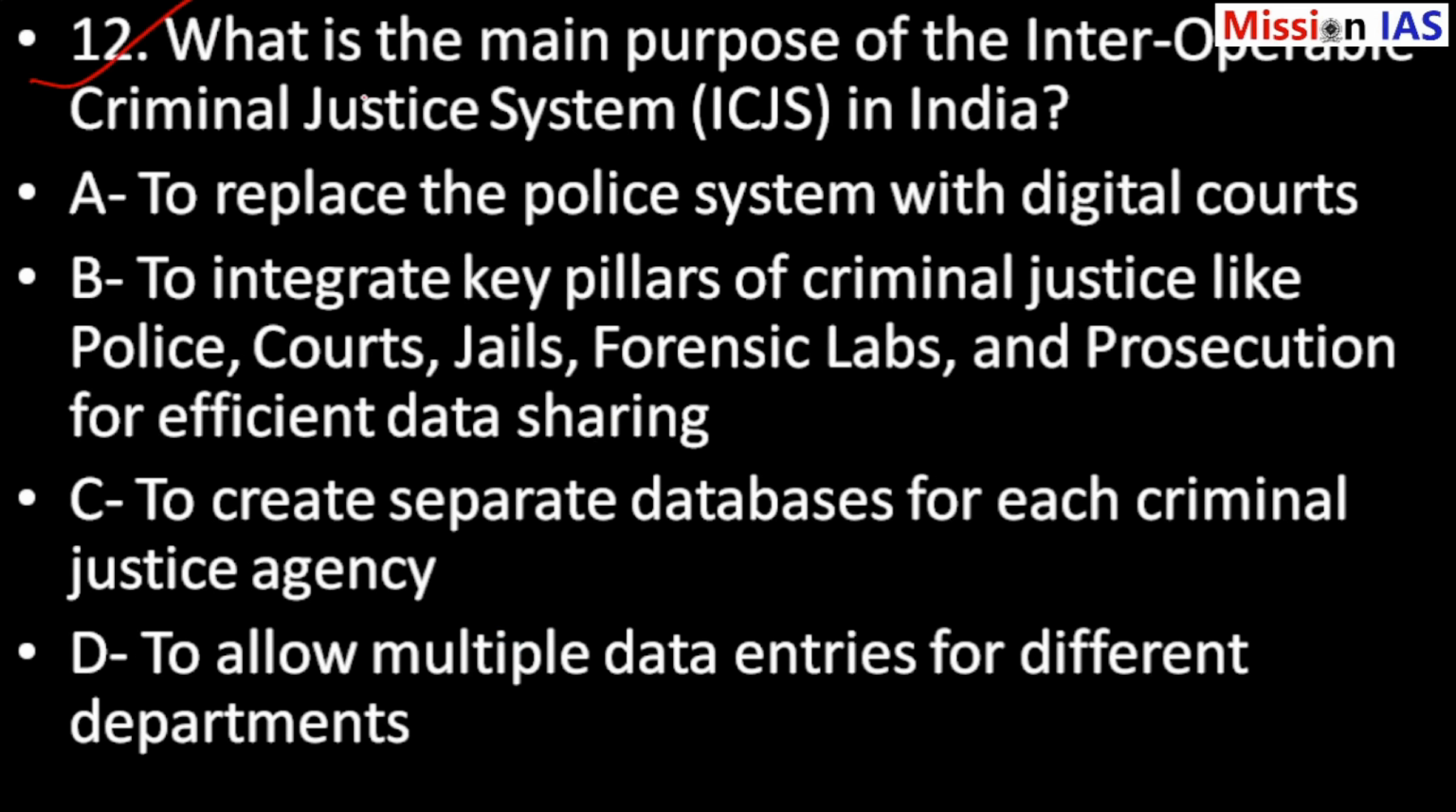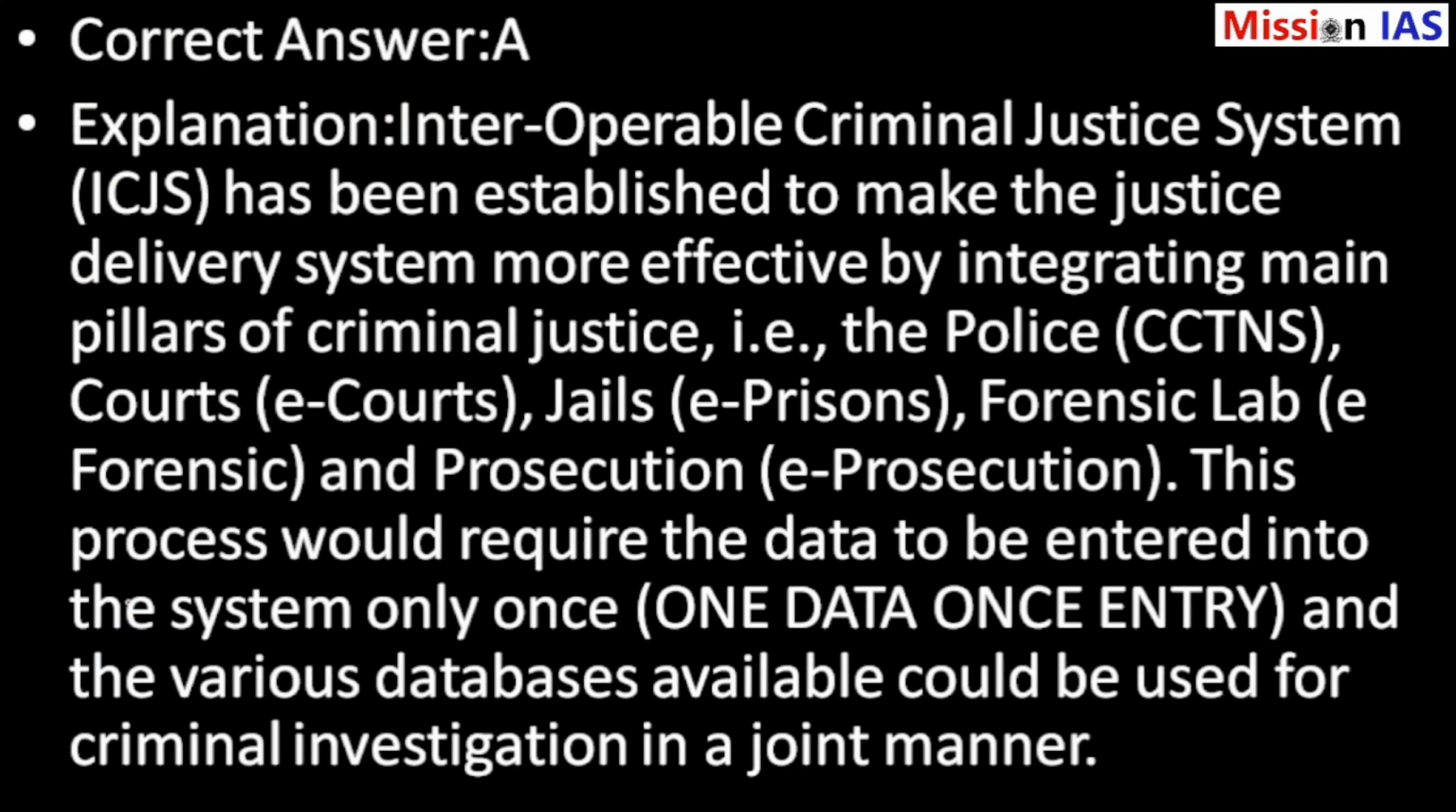Question number 12. What is the main purpose of the Interoperable Criminal Justice System (ICJS) in India? Option A, to replace the police system with digital courts. Option B, to integrate key pillars of criminal justice like police, courts, jails, forensic labs, and prosecution for efficient data sharing. Option C, to create separate databases for each criminal justice agency. Option D, to allow multiple data entries for different departments. Correct answer is option A.